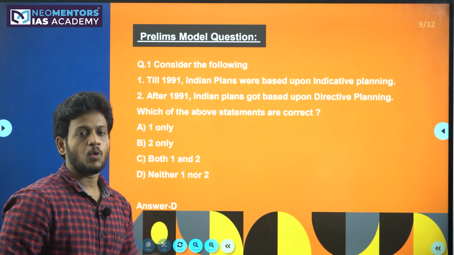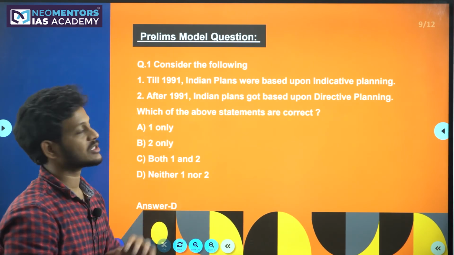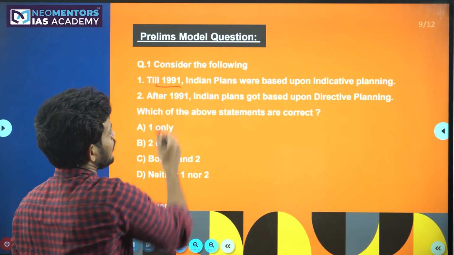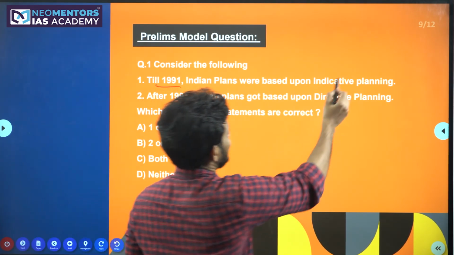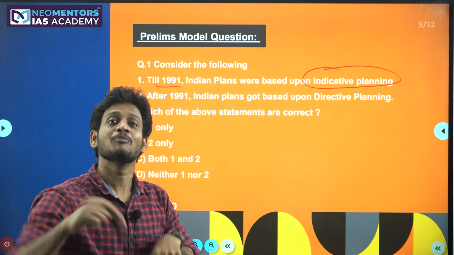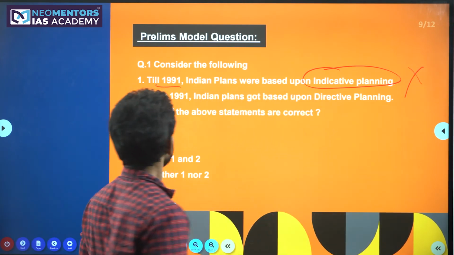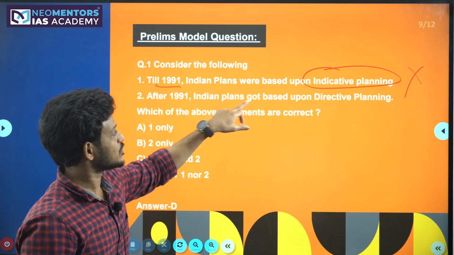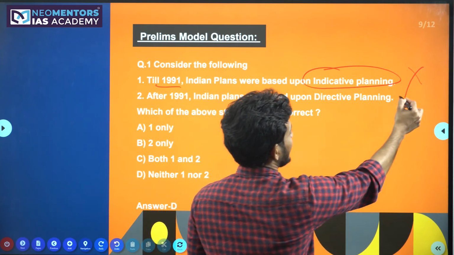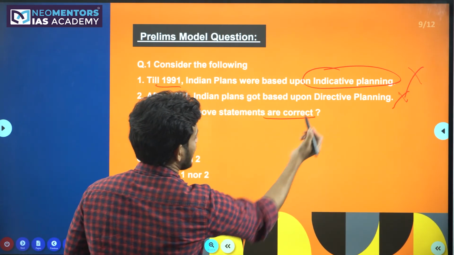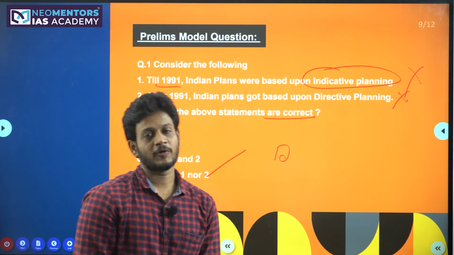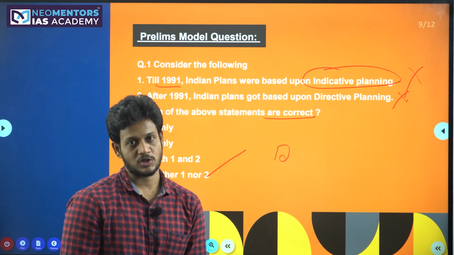So if you look at the previous question when it comes to types of planning, this was the question. Till 1991, Indian plans were based upon indicative planning. So this is a wrong statement, right? Till 1991, we followed imperative planning. After 1991, Indian plans got based upon directive planning. I told you that is indicative planning, not directive planning. This is also wrong. So which of the following statements are correct? Both are wrong, no? So neither one nor two. So D is the option for this question. If you know the basic concepts, it is easy to answer these questions.